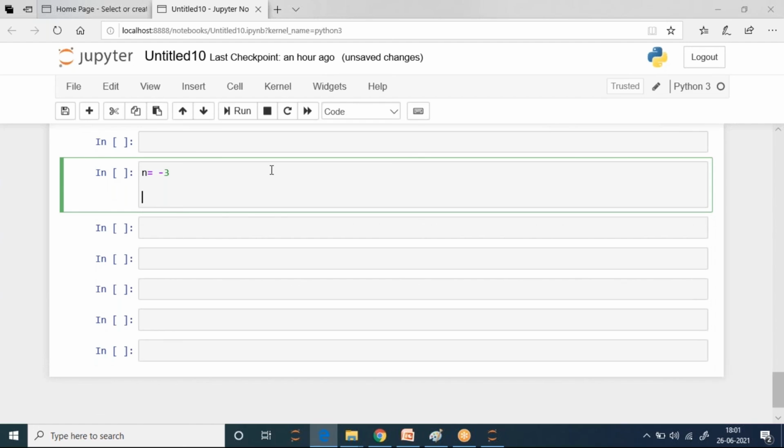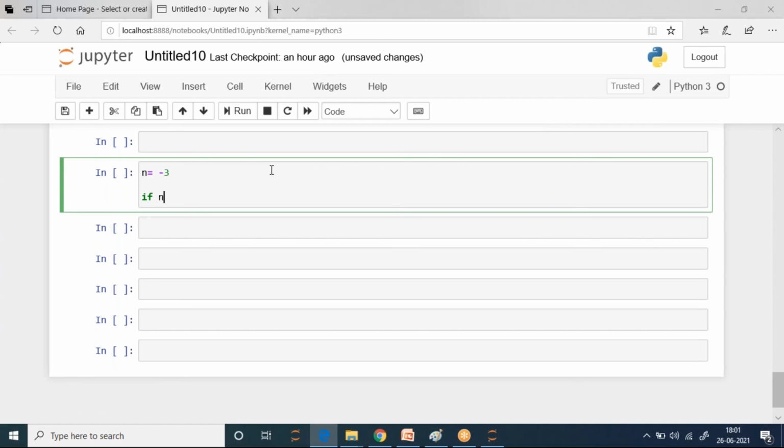I have to classify this number. I have to check whether this is 0, whether this is positive, whether this is negative. So I am doing it with nested if. I'm not saying the ideal way is to do the nested. Whatever you feel correct, you can use it anywhere. Just understand how we can use it.